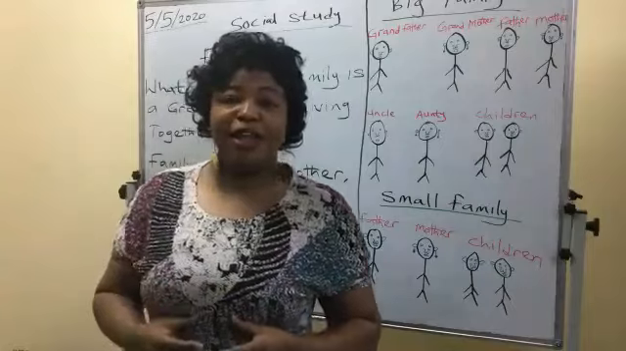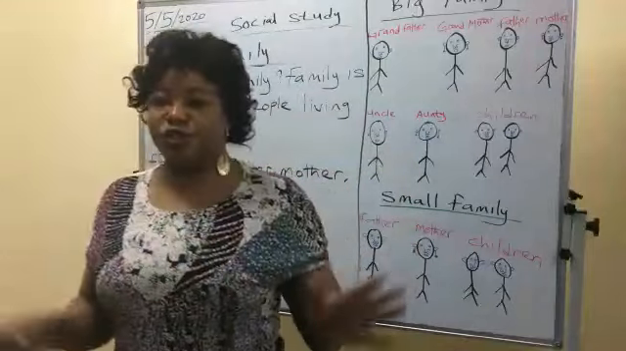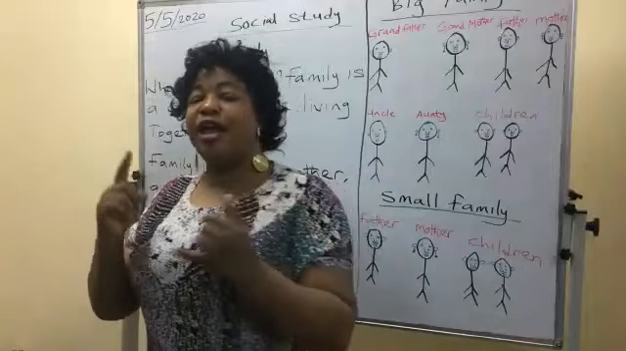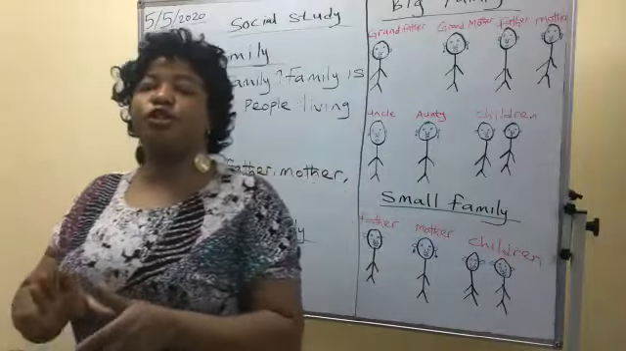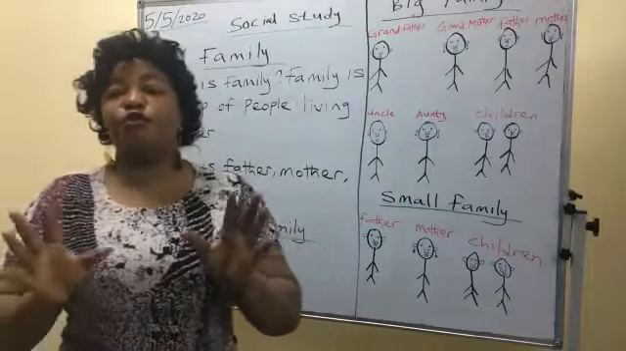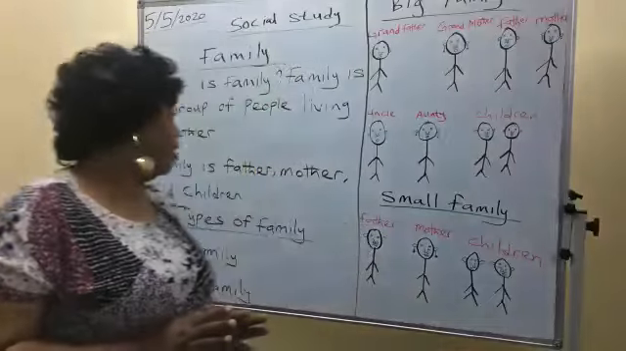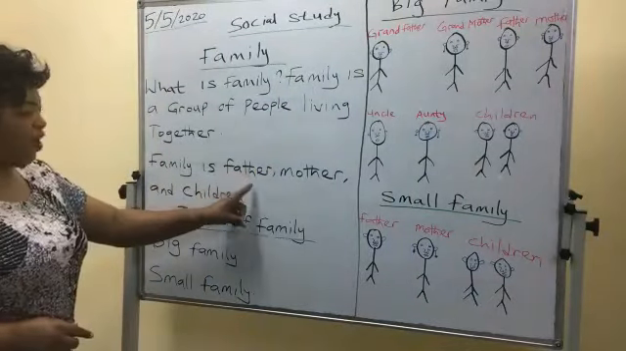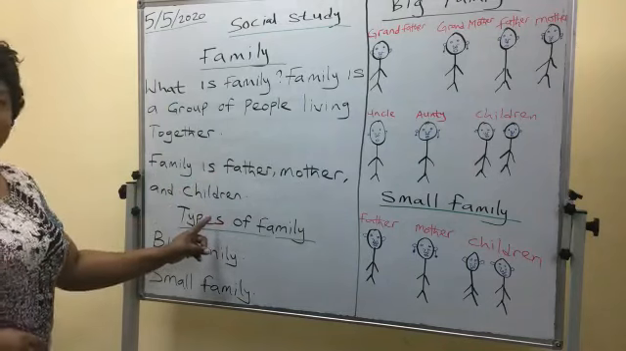What we call family is our father, our mother, and children. Children like your sister, like you, we call them children. This is a group of people living together. Family is father, mother, and children.